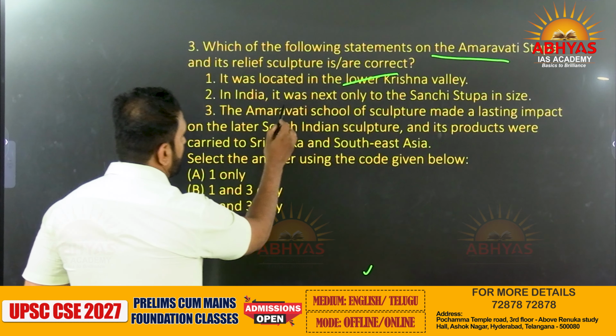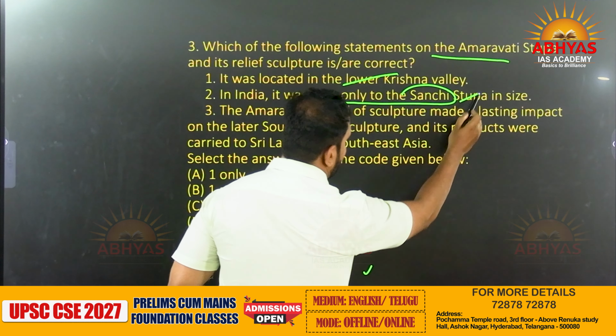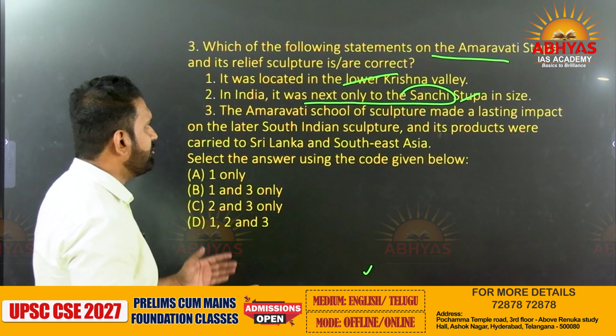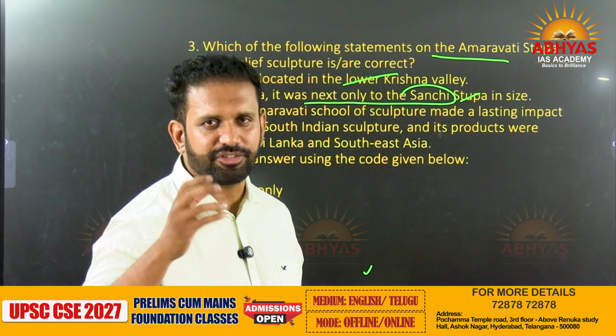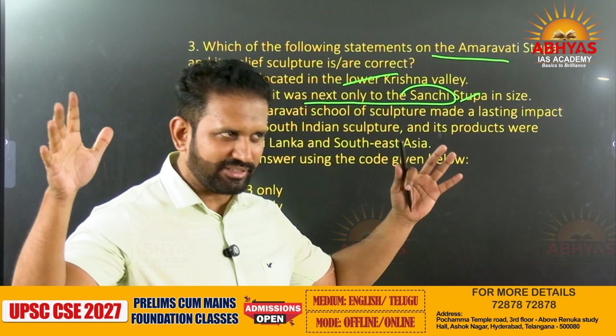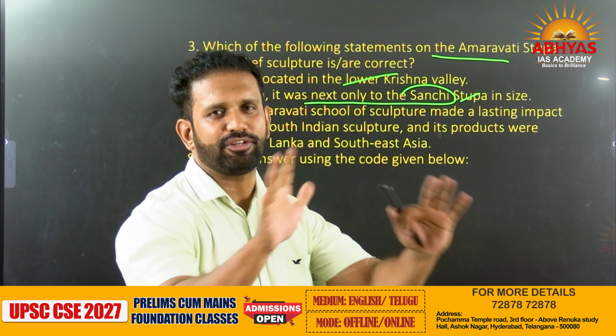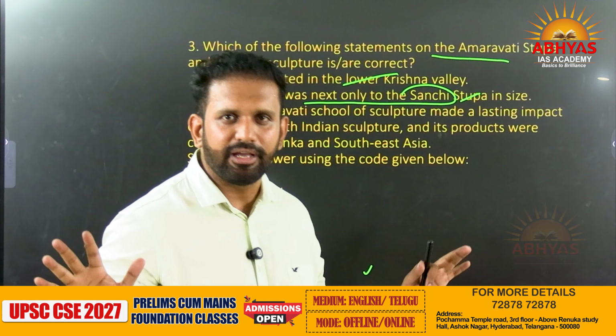In India, it was next only to Sanchi Stupa in size. Here they have not given whether it is bigger or smaller. It is basically meant in terms of how big the Sanchi Stupa is. Is the Amravati Stupa also that big? That is a wrong question, because if the Amravati Stupa had that characteristic, we would have studied it. So it is lesser in size than the Sanchi Stupa. So this is a wrong statement.